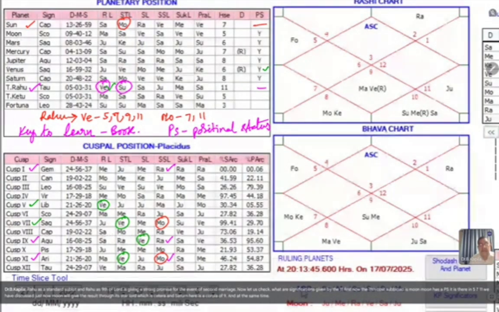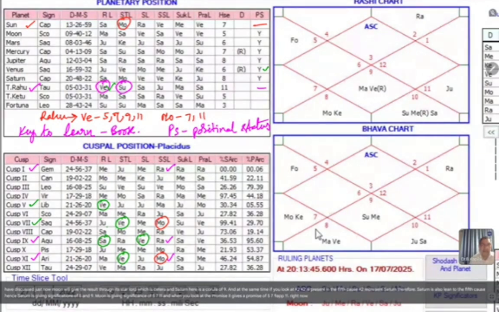And at the same time, if you look at Ketu, Ketu is present in the fifth cusp. Ketu represents Saturn. Therefore, Saturn is also linked to the fifth cusp. Hence, Saturn is giving significations of 5 and 9. Moon is giving significations of 5, 7, 11. And when you look at the promise, it gives a promise of 5, 7, 9, and 11.